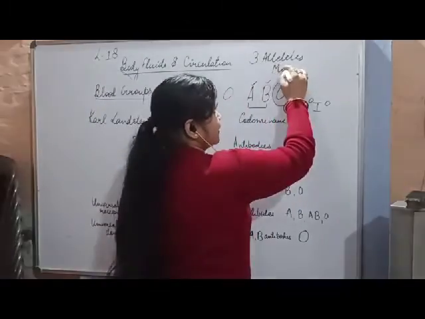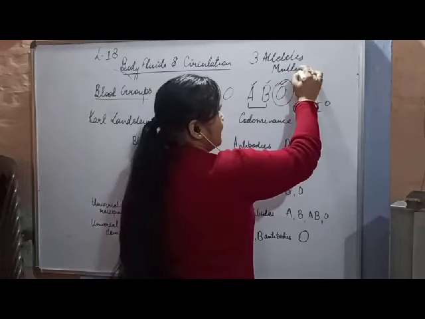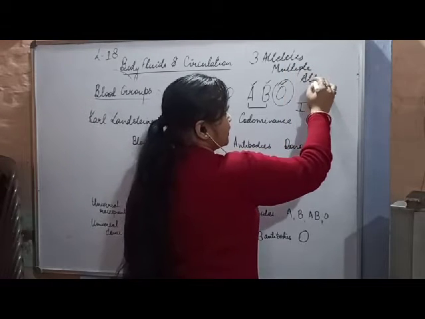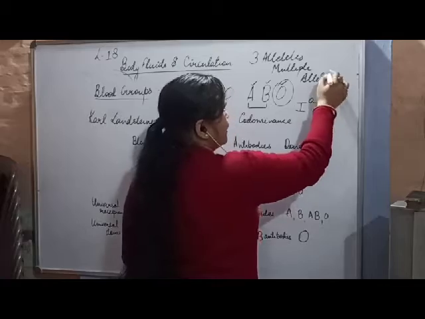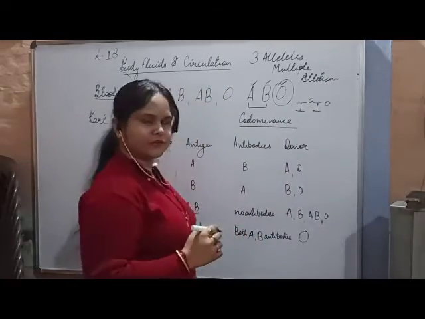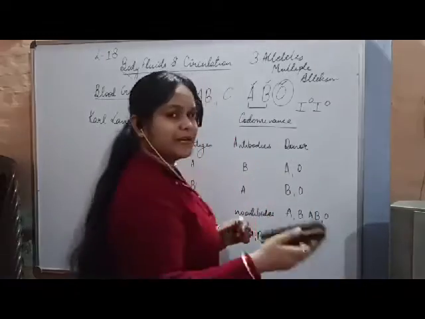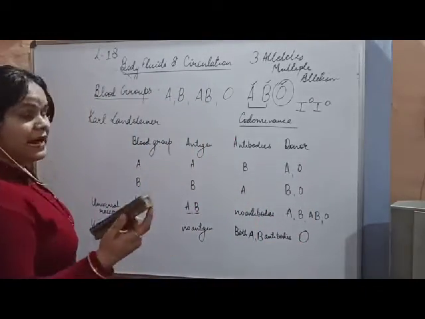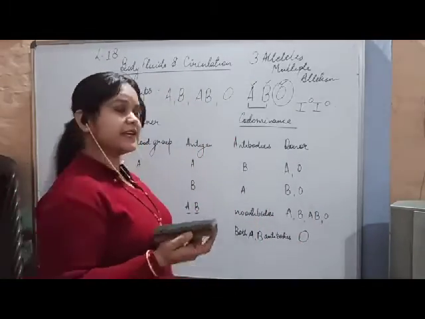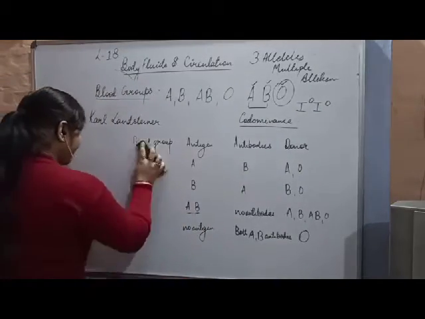Three alleles, we say that it is a case of multiple allelism, and we can also show a phenomenon of codominance also. Okay, so here we finished with the ABO blood grouping system. Now let's start with the RH grouping. RH is a very important factor.